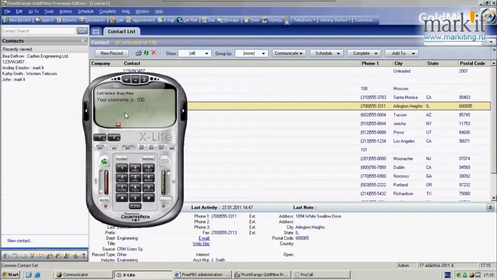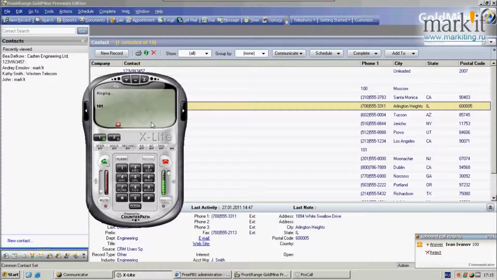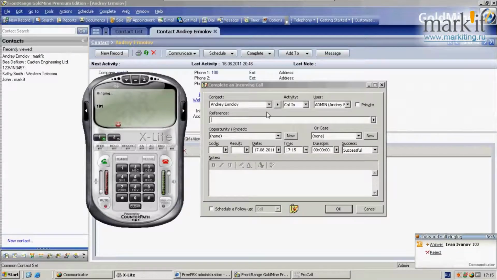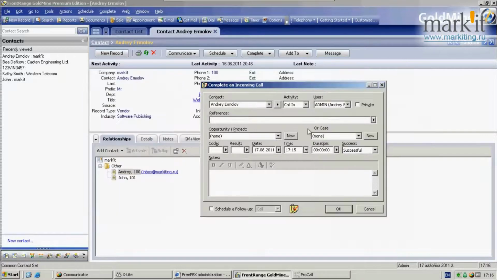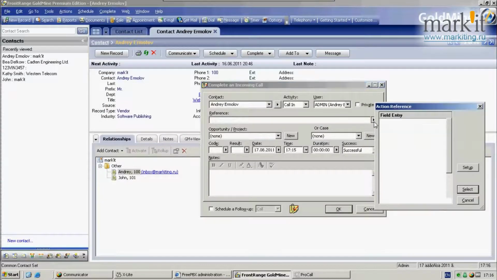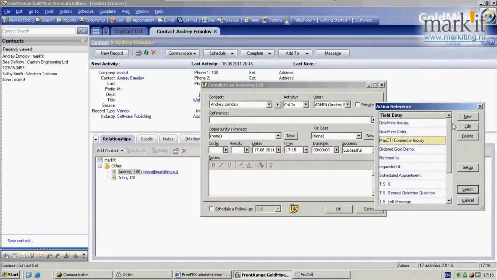Now I will place a call from the first phone to the second. We see a screen pop appears before the agent picks up the call. So, enter call completion data.